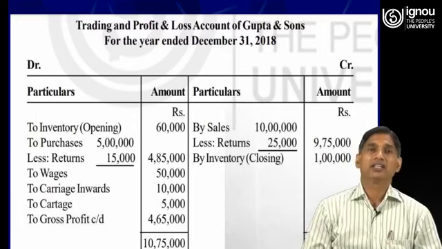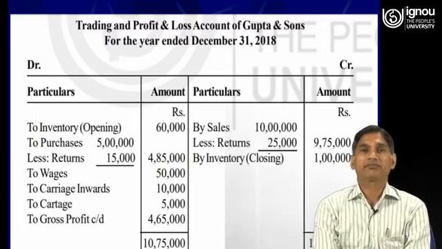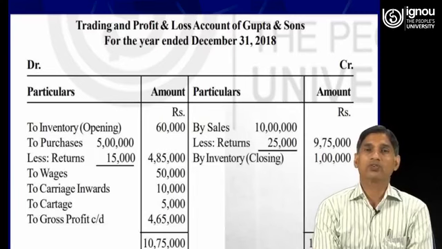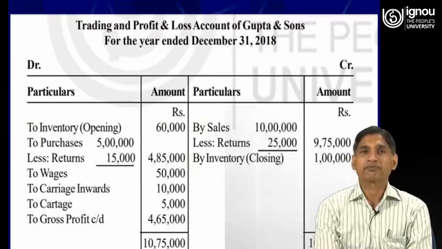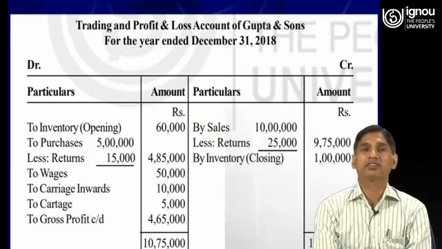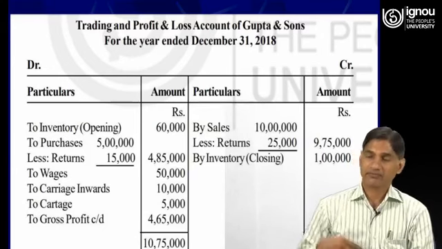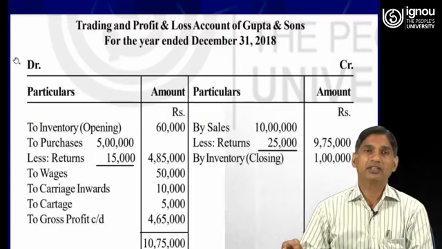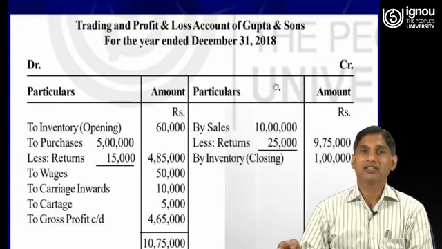First one is the trading and profit and loss account of Gupta and Sons for the year ended 31st of December 2018. So this is what we have, the left hand side, that is the debit side, and this is the right hand side, what we call the credit side.